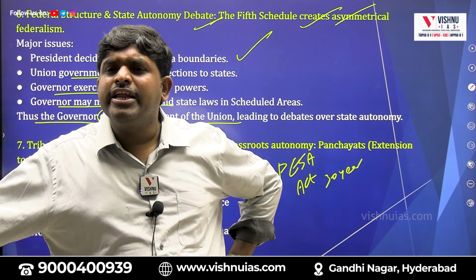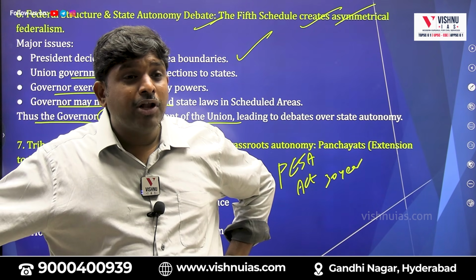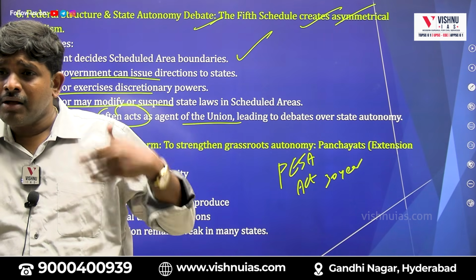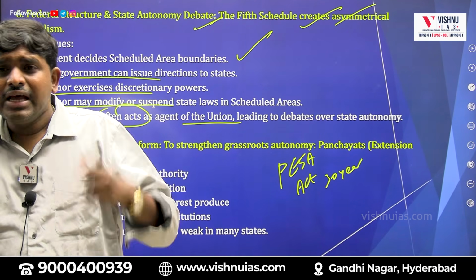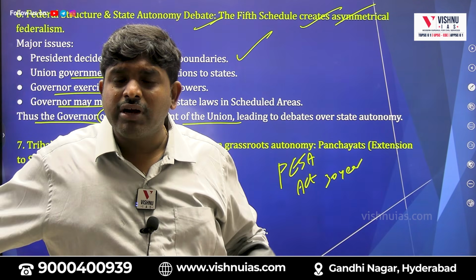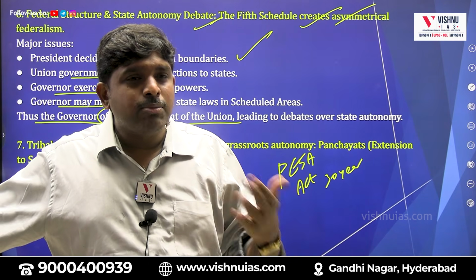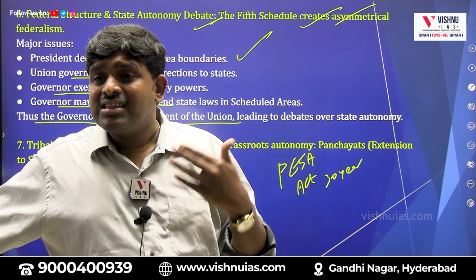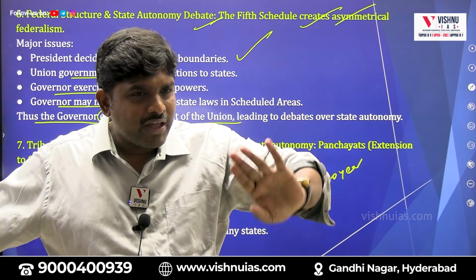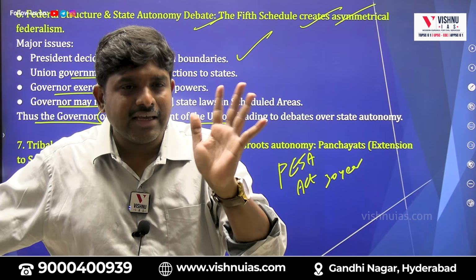Then in 1993-1994, seeing the success of Panchayati Raj institutions, the scheduled area people also started asking for grassroots level democracy. Please give us Panchayati Raj institutions. Then the government of India understood and made a legislation. And the legislation is called what? Panchayati Raj extension to scheduled areas. Now Gram Swaraj, Gram Panchayat, the 73rd Constitutional Amendment Act also will be applied to Scheduled 5 areas. So PESA Act completed how many years by 2026? 30 years.